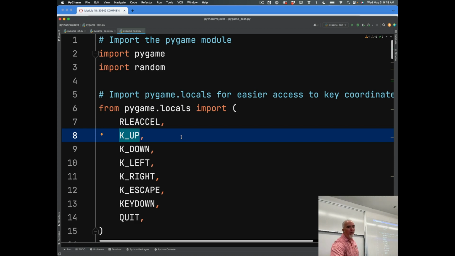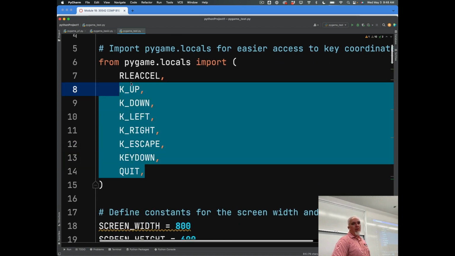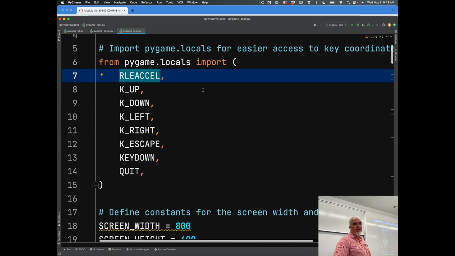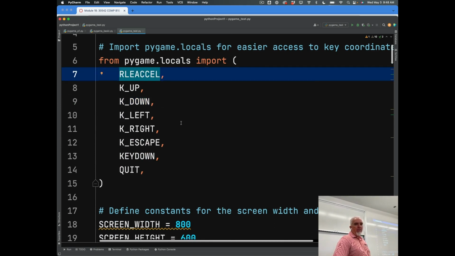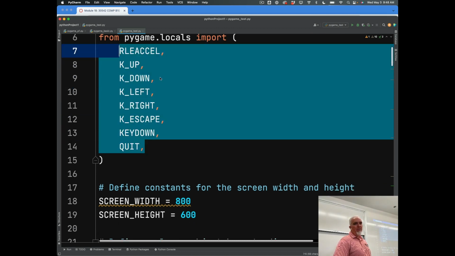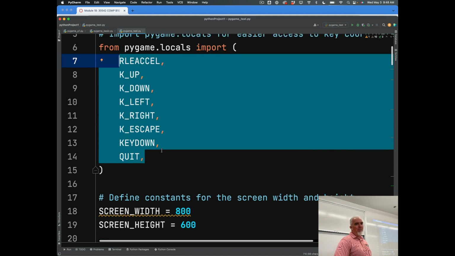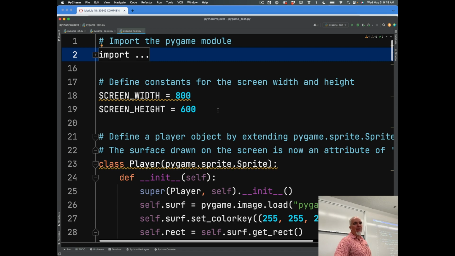And all of these refer to specific keys and a specific formula or constant in Pygame. These are things that we're going to need later, but we're going to import them this way so we can refer to them specifically by name. So that's the import section. We can hide that now because we don't need it again.